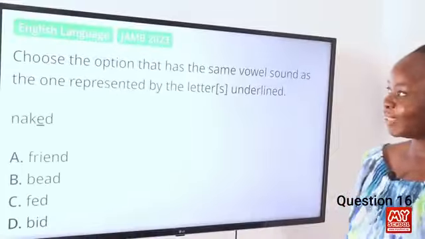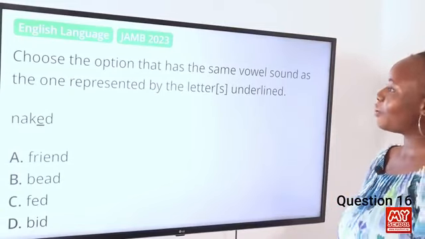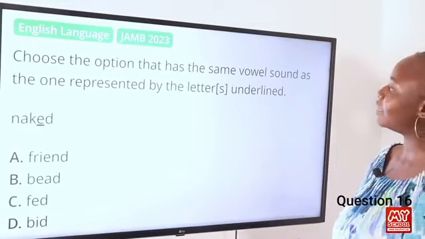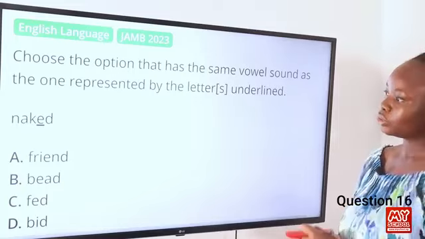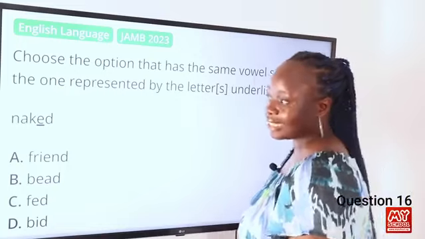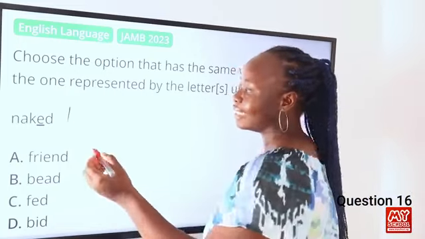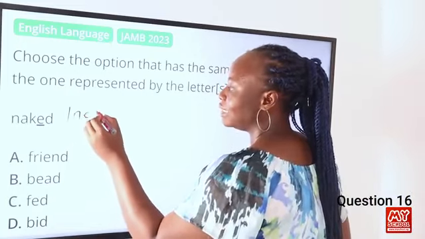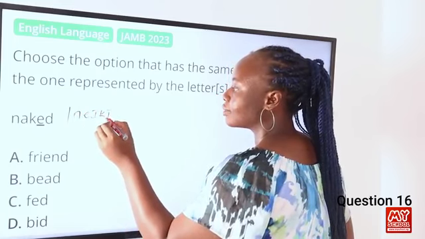Question 16. Choose the option that has the same vowel sound as the one represented by the letters underlined. So we have naked. The letter underlined is the letter E, and it's pronounced as E in this case, as you see in the transcription, naked.